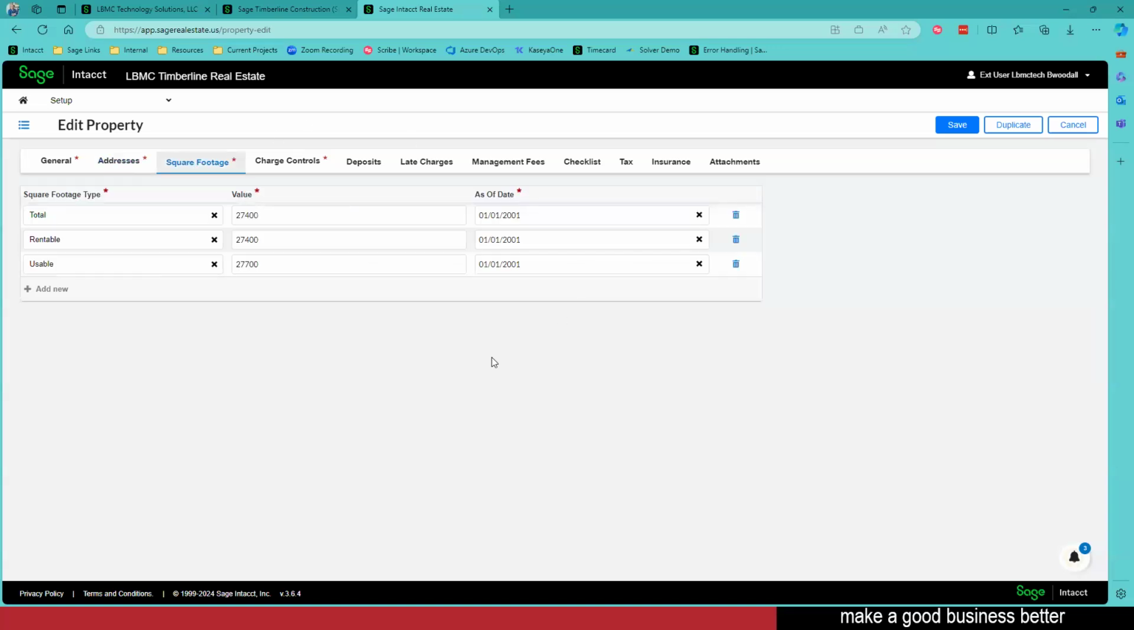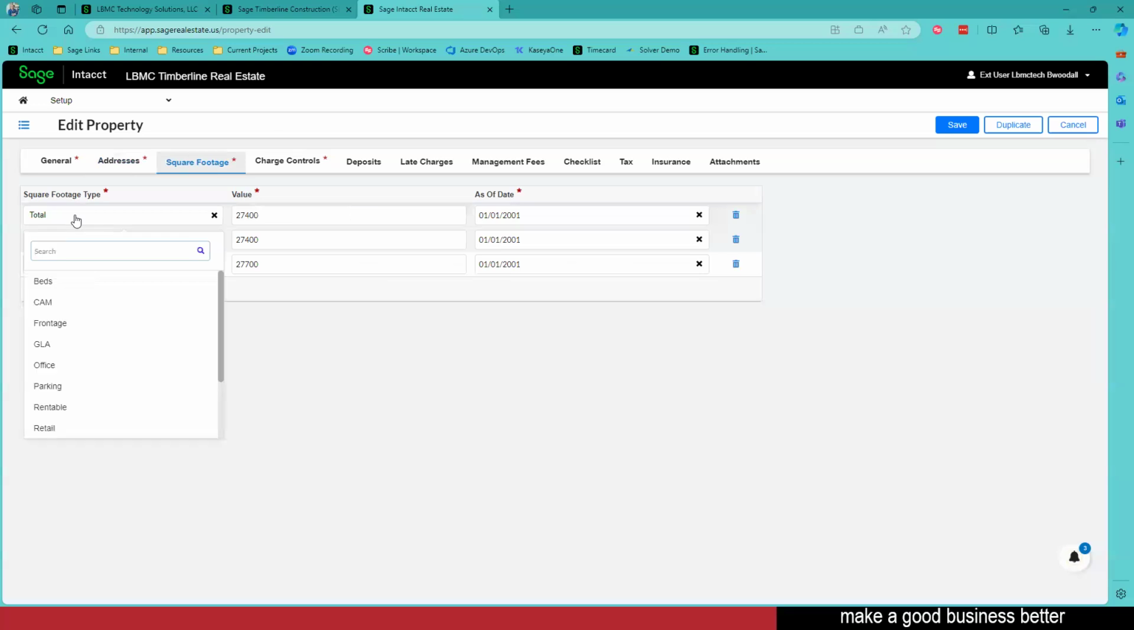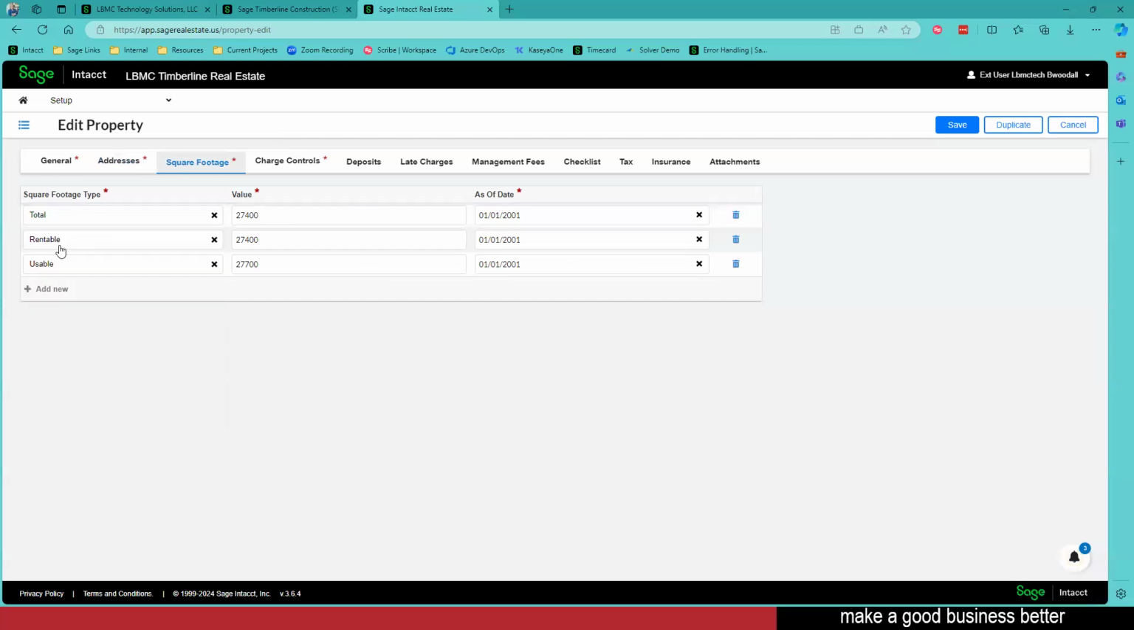Going over to square footage, I've got customizable lists for how I track my square footage. So I've got total, rentable, usable. Again, fully customizable to however you want to track it, but we are then tracking our values for each one of those categories, and not just the values, but what are the effective dates here?